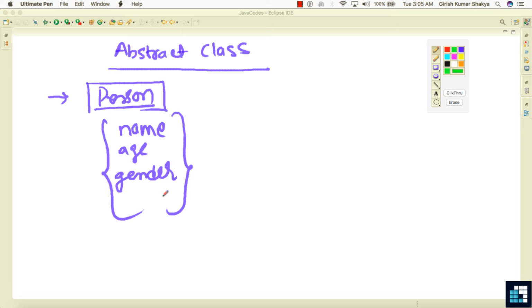And these features may be instance variables, and these features may be defined methods, known as concrete methods, or methods that are undefined, that is the non-concrete methods. So for example, suppose in a person we have an occupation and we don't know what kind of person.